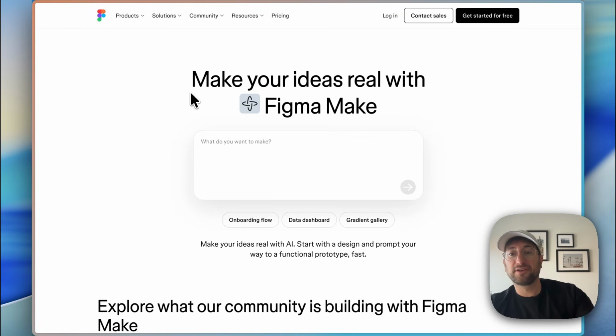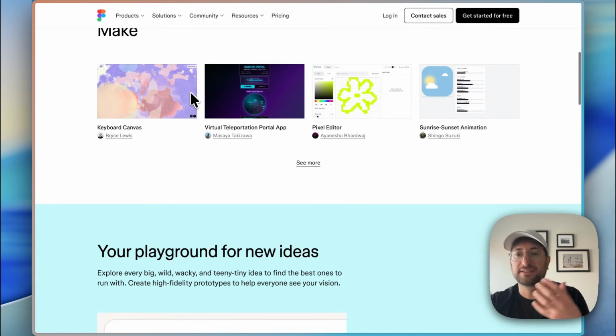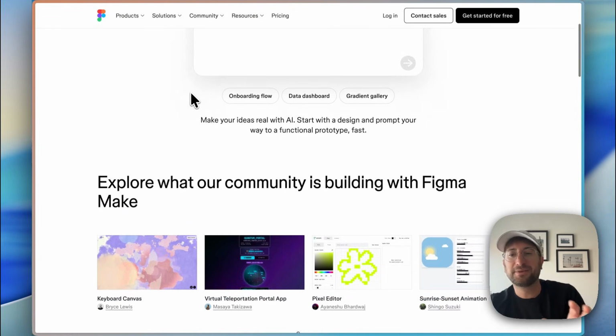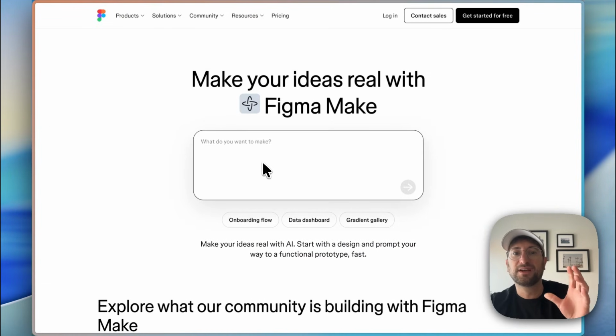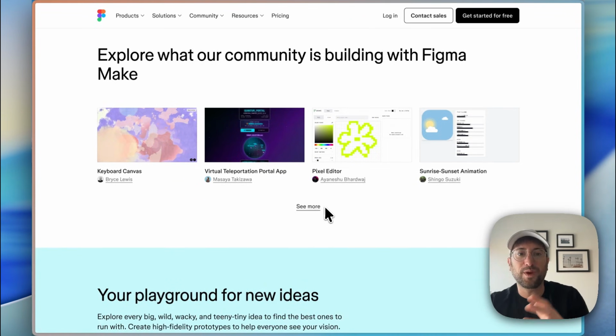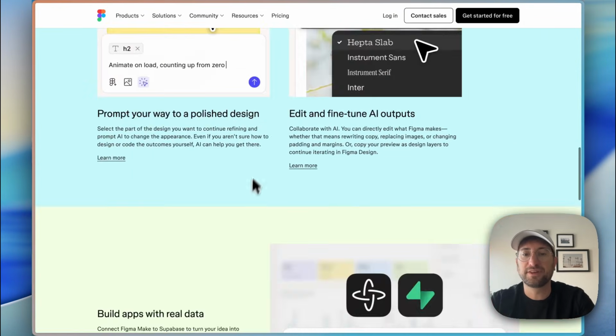So now that we've covered all-in-one app builders and we've covered IDEs and coding agents, I'm going to talk about some prototyping tools that use AI that you should know about as well for 2026. The first one is Figma Make. You're probably familiar with Figma, which is a design tool, but Figma Make is their AI version of Figma. But it's not exactly like Figma. You type out what you want, and it's more like an all-in-one platform where it is going to have the chat on the left side. It's going to have the preview on the right side.